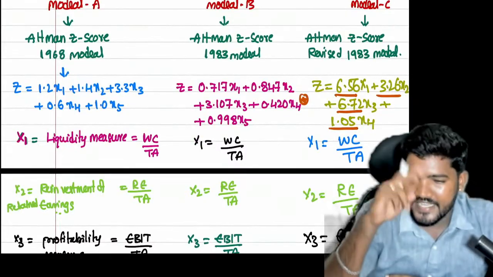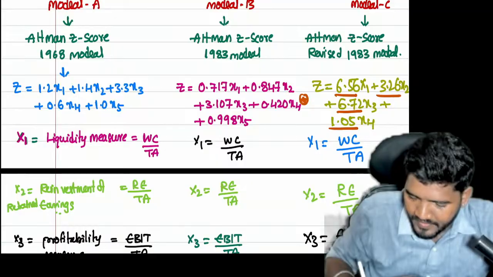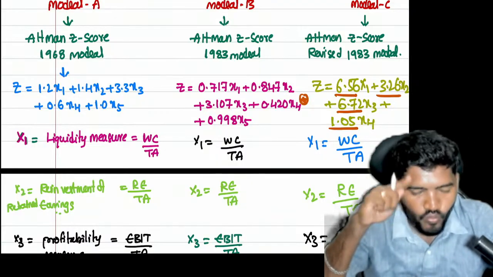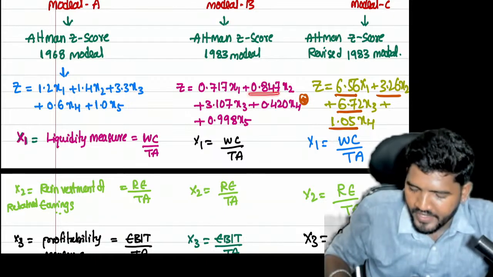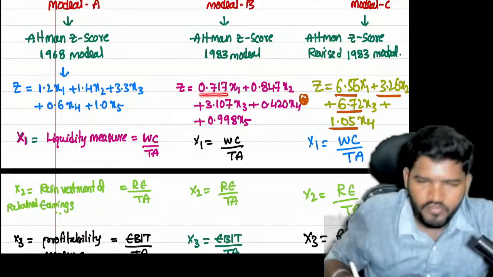Next, x3 is 3.3, here 3.107. X2 is 1.4, here 0.847. X1 is 1.2, here 0.717.